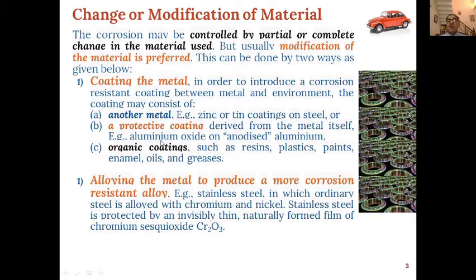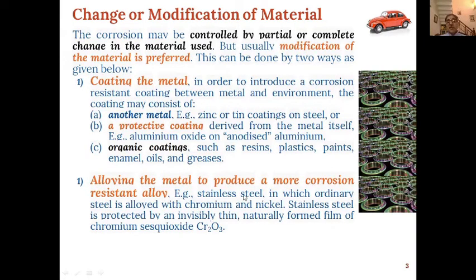Aluminum oxide on anodized aluminum is an example of protective coating. Organic coatings can also be used, such as resins, plastics, paints, enamels, oils, and greases. They can be coated on the metal to prevent corrosion.